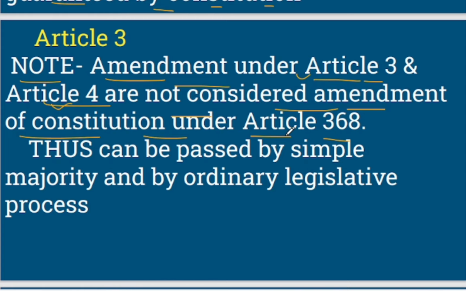That thing has been specified by Article 368, right? Thus it can be passed by simple majority and by ordinary legislative process. So obviously if it's not a constitutional amendment bill, then it can be passed through ordinary bill, right? It can be passed through ordinary legislative process.